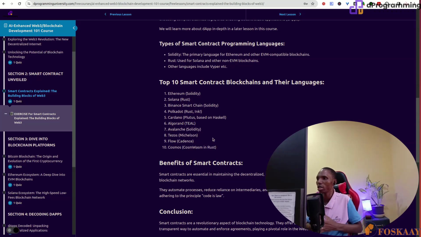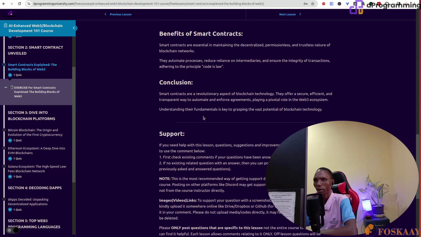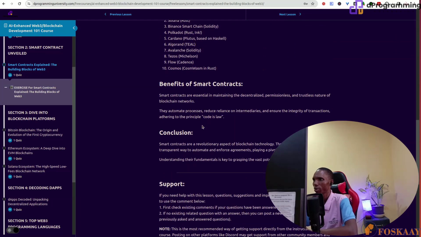That's why learning Solidity, especially as a first smart contract programming language, gives you opportunities across different blockchains, compared to being limited if it is Rust, and it's even much easier to learn. We'll still learn more about that. Then, what are the benefits? Smart contracts are essential in maintaining the decentralized, permissionless, and trustless nature of blockchain networks. They automate processes, reduce reliance on intermediaries, and ensure the integrity of transactions, adhering to the principle that code is law.